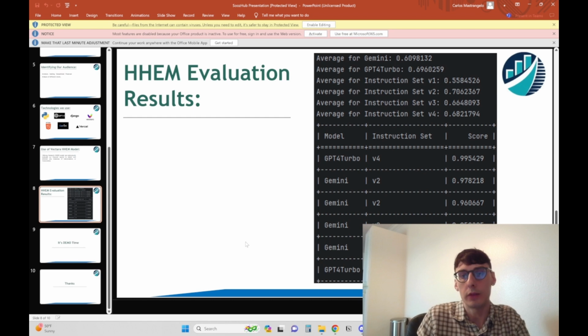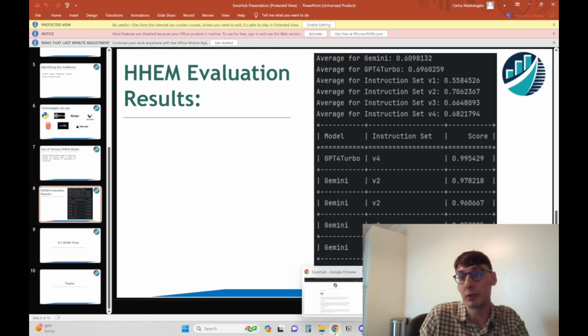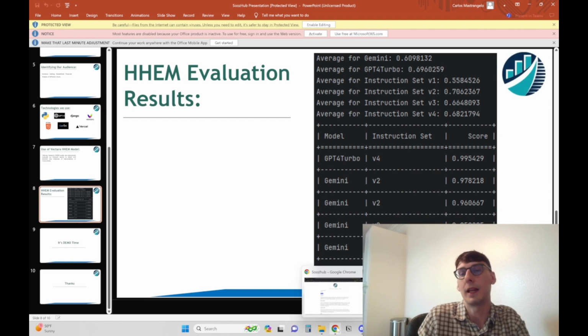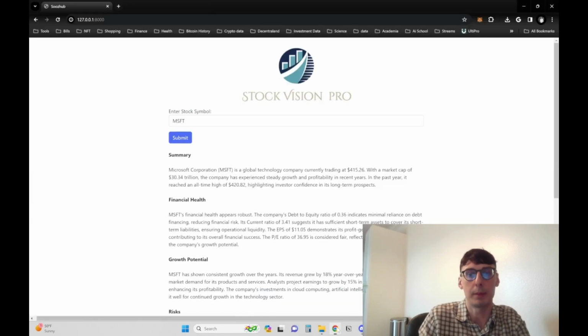The reason was because through the API that I'm using right now, ChatGPT 4 Turbo was taking around 30 seconds to get the results, where Gemini was giving a response in about 3 seconds. So we figured the difference in the hallucination is not that big. Gemini performed pretty well with this version 2 of the prompting, so we just decided to go with that since it was a much faster response time. So here are the results.